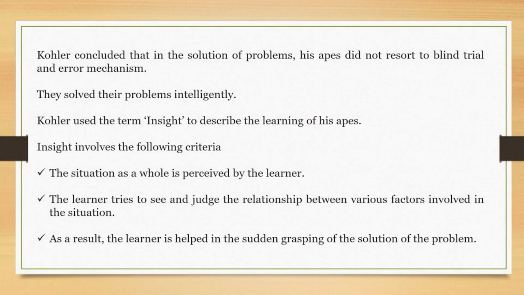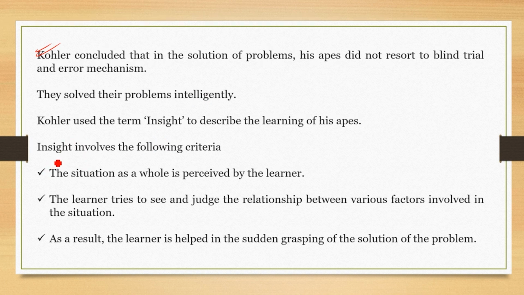And this forms Kohler's insight learning theory experiment. Now, Kohler concluded that in the solution of problems, his apes did not resort to blind trial and error mechanisms. They solved their problems intelligently. Kohler used the term insight to describe the learning of his apes. Insight involves the following criteria.